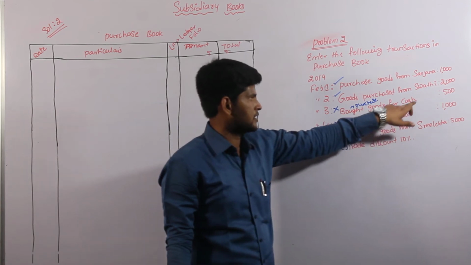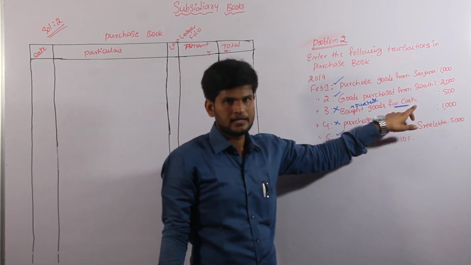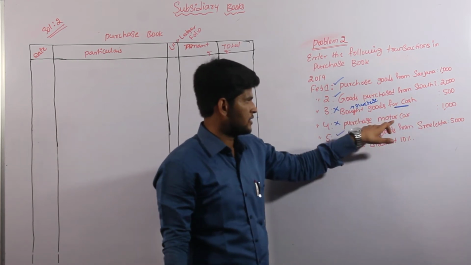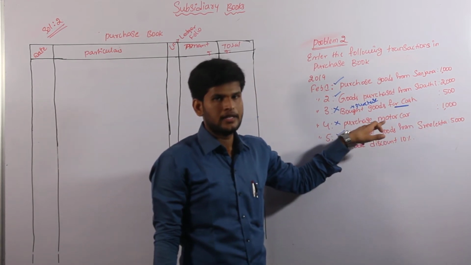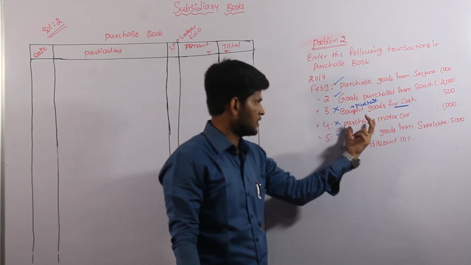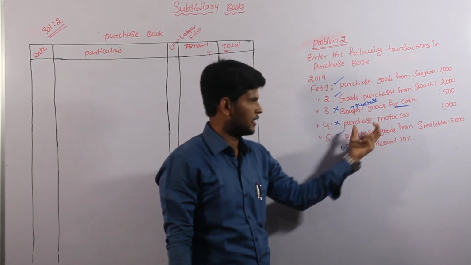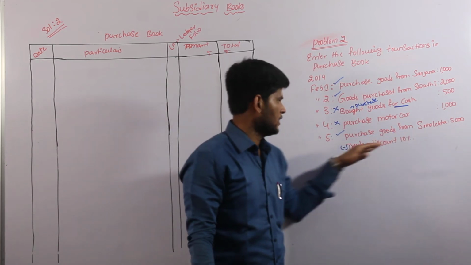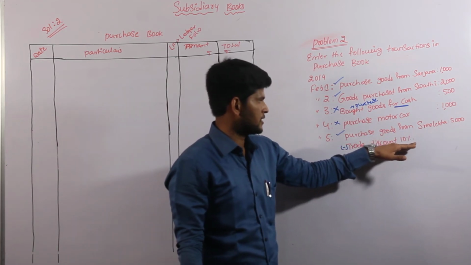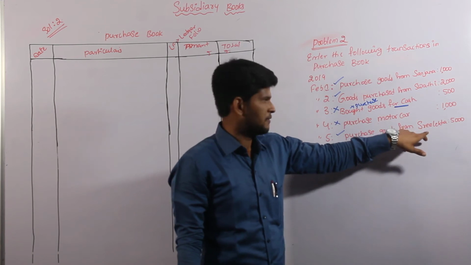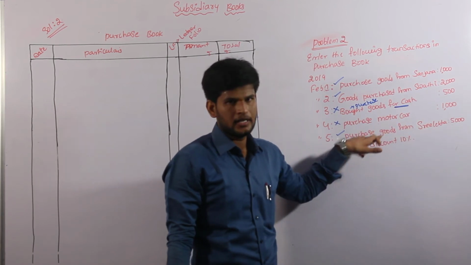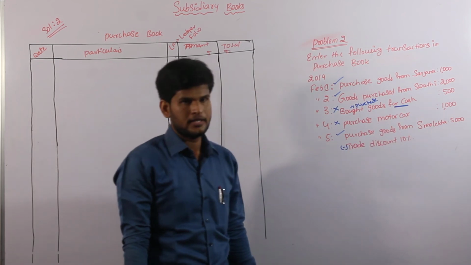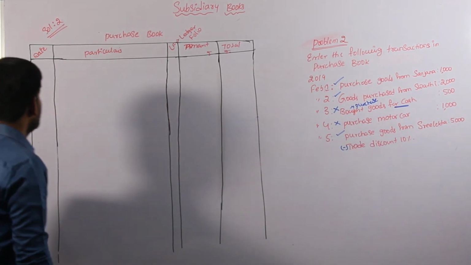Bought goods for cash is a cash based purchase transaction, so this is not entering into our purchase book. Purchase machinery: there is no name of the person and no credit, so we don't consider this transaction. And come to the last one. Purchase goods from Swati 5,000, allowing trade discount 10%. Here there is no cash word, and the name of the person is indicated, so we convert this transaction after subtracting the 10% discount. Then come to the pro forma.